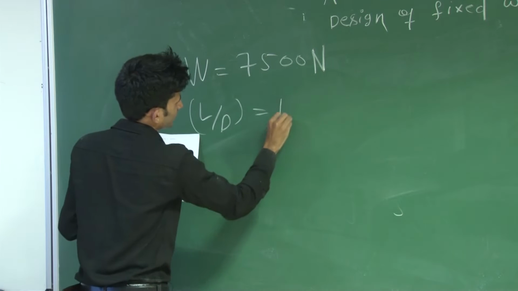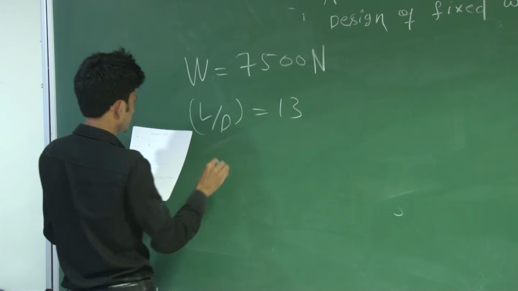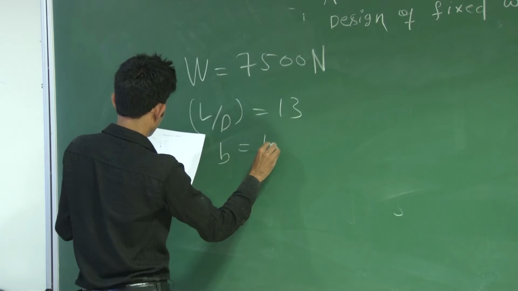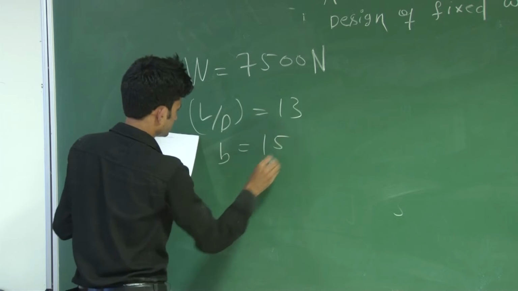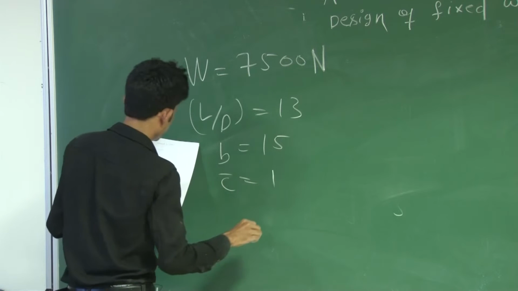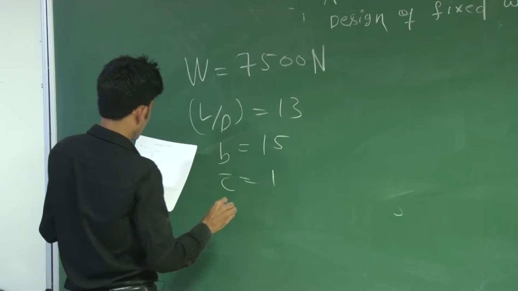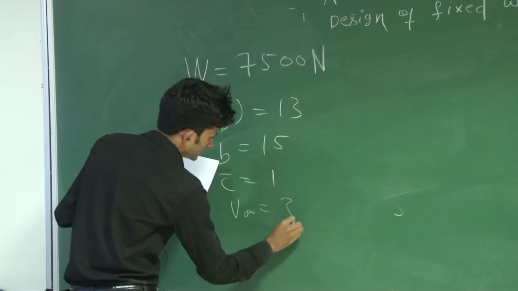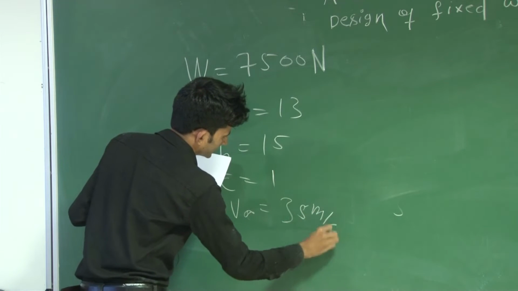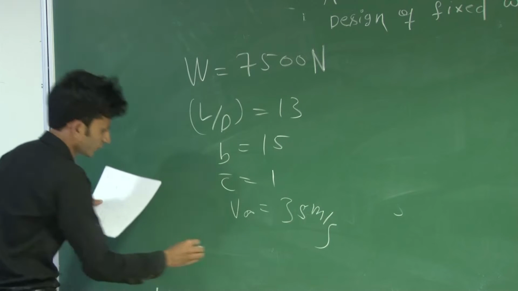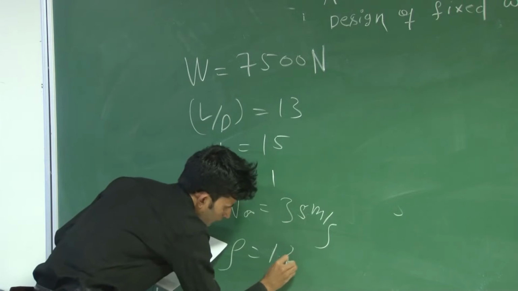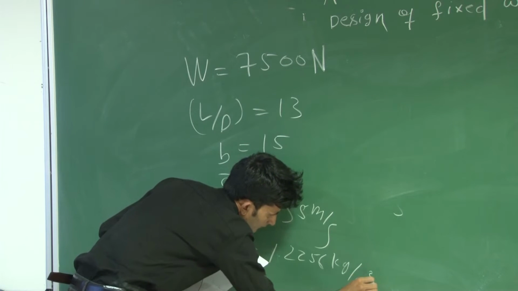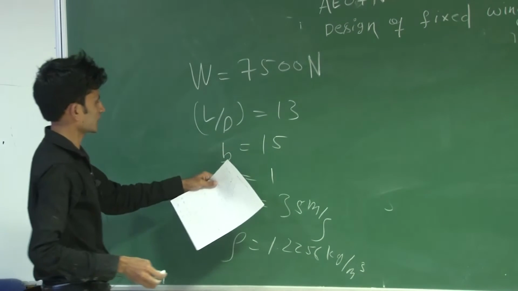L by D is given 13, B is given 15, C bar is given 1 and V infinity is given 35 meter per second. At mean sea level, rho will be 1.2256, and the wing you can take as rectangular.